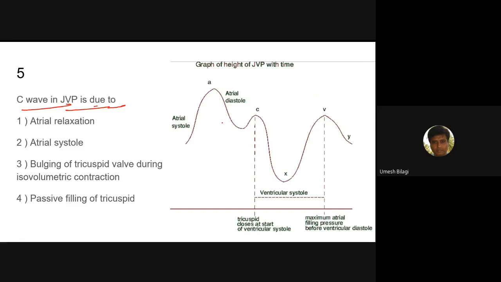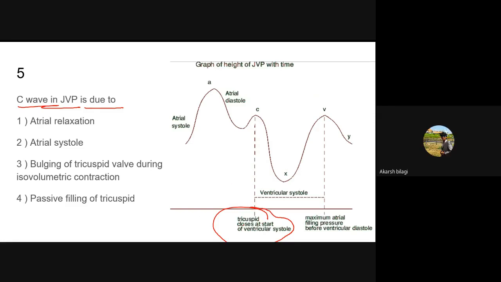Smriti? Sir, it is bulging of the tricuspid valve during isovolumetric contraction. The answer will be bulging of the tricuspid valve. Yes, tricuspid valve. So the C wave in JVP is due to closure of the tricuspid valve. Yeah, bulging of the tricuspid. This is a very favorite question.